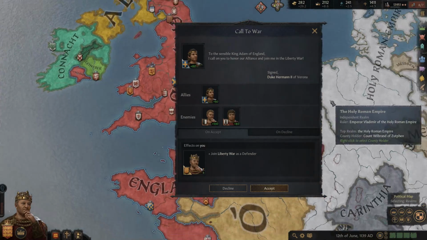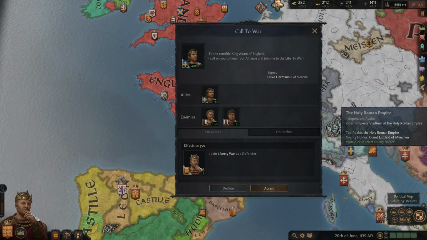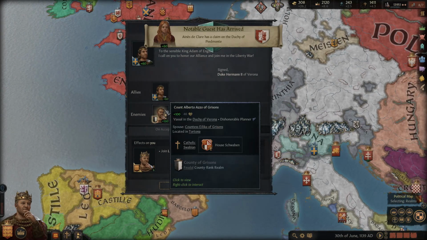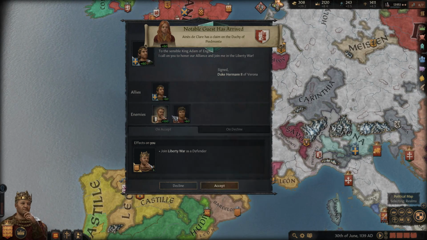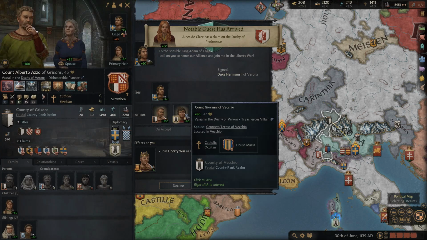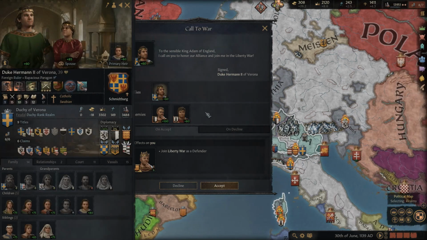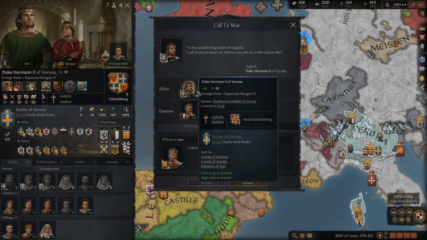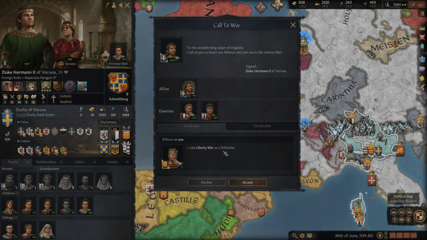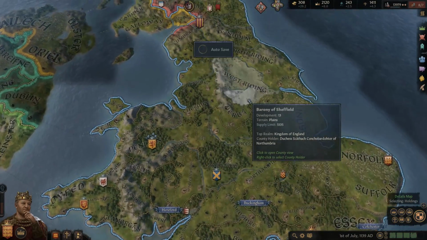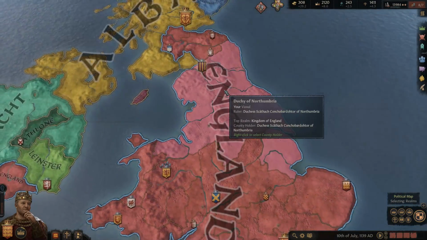And another war. This is, again, in Italy. Oh, I didn't realize we didn't have that paused. And who is it against? It looks like he might be in over his head in this particular instance. Yeah, he does have some allies that together might actually be able to take him out. What is this? It's a Liberty War though, so we don't help with those. I could care less about what their crown authority is. It doesn't affect us at all.